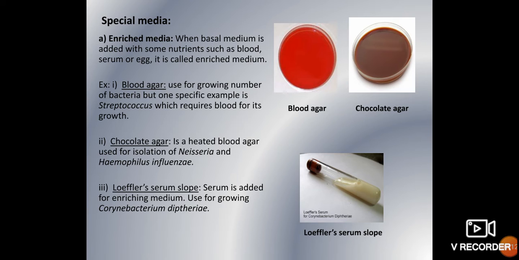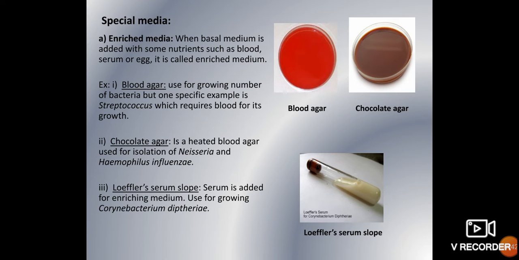For example, blood agar, chocolate agar, and inspissated serum slope. So how do you make it enriched? When you add blood to the nutrient agar, it will become blood agar, or chocolate agar. The difference between blood agar and chocolate agar is this: you pour the blood after autoclaving the nutrient agar, when the temperature has come down to about 45 to 50 degrees Celsius.